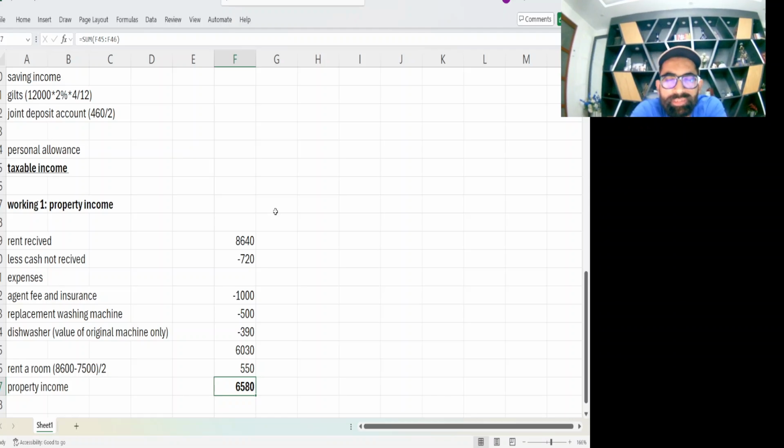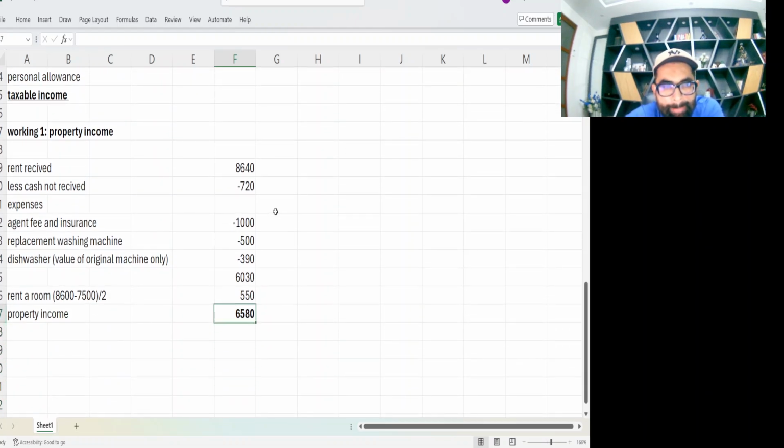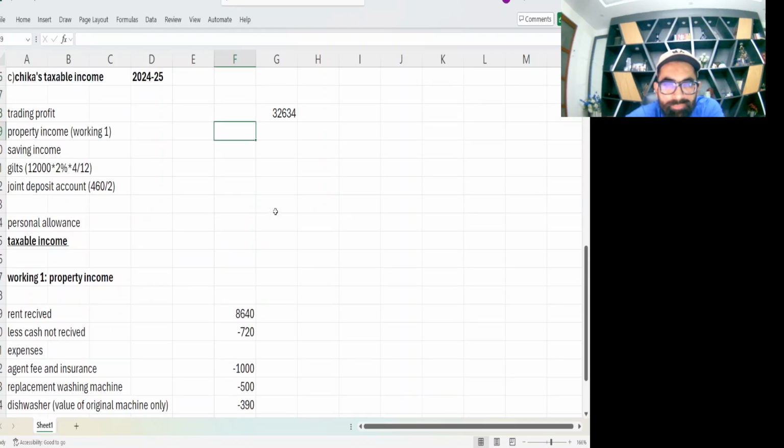Open your eyes and just relax and look at everything. You will understand. It's not difficult. Yes, you have done property income. So now this property income, 6580, will go here, equal.